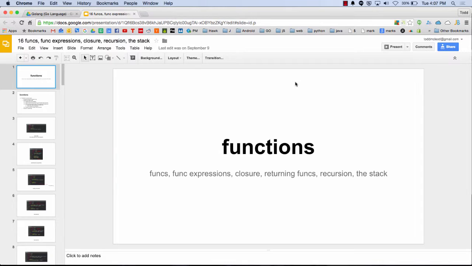All right, so we're going to look at functions. We've already worked with functions some, and what we're going to see today are functions, and we call them func. So it's func in Go. Go is really about keeping things short and readable, and we've already worked with some functions, but we're going to look at them explicitly today. And we'll see functional expressions.